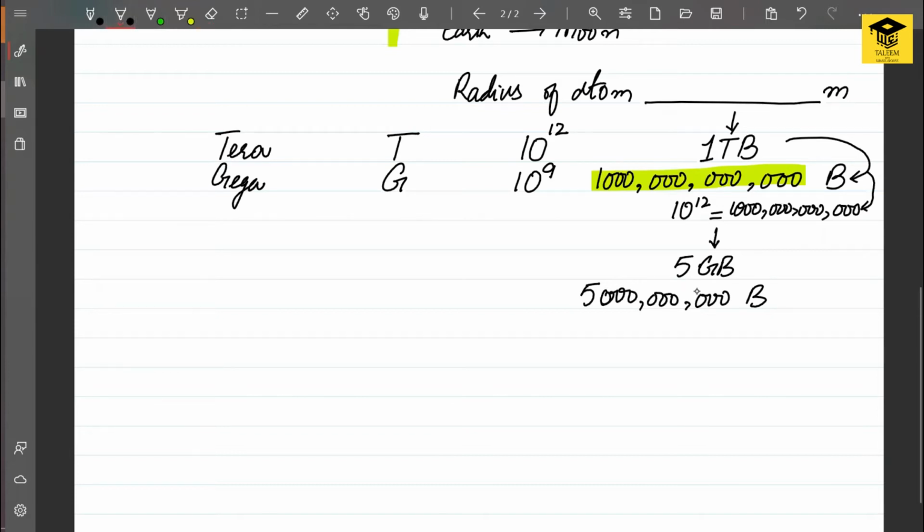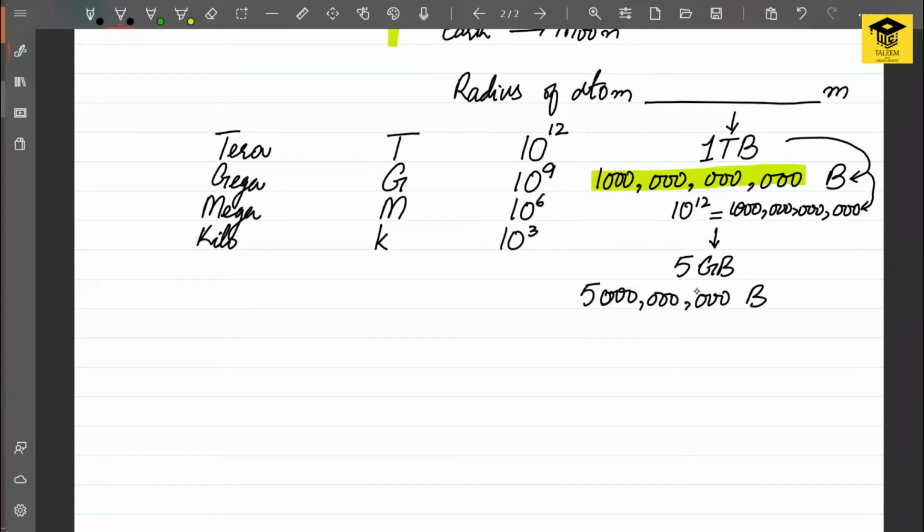Similarly, the next one is mega. The symbol for mega is capital M, and it represents 10 raised to 6. This is also used in computer hard disk space and other quantities. The next prefix is kilo, and the symbol for kilo is small k, and it represents 10 raised to 3. 10 raised to 3 means we write a 1 and then 3 zeros, so it becomes 1000.